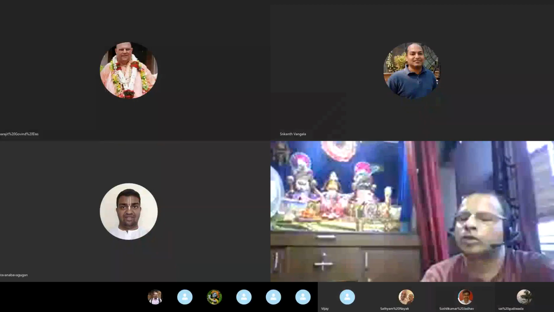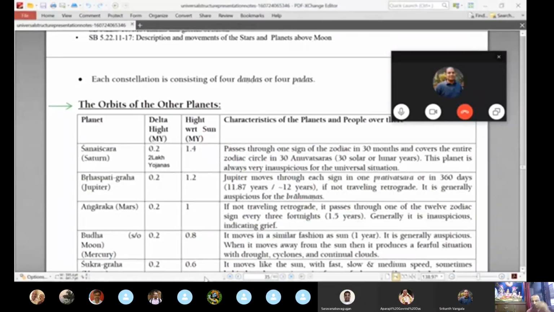The Gologa chart, right? The vertical planetary system, the 14 planetary systems in the universe. In the second session, we started discussing Jambudweep, the different divisions, other islands also, and within a third time we discussed the divisions within the Jambudweep.